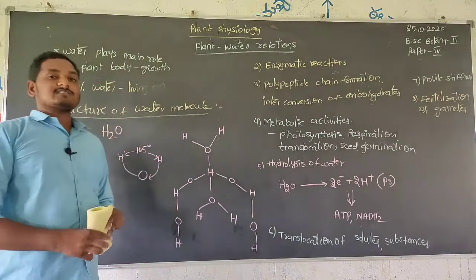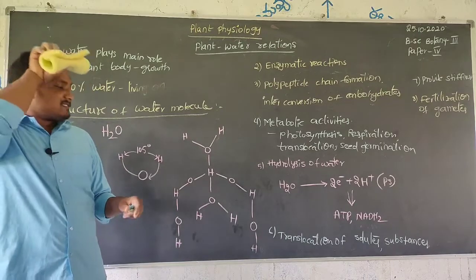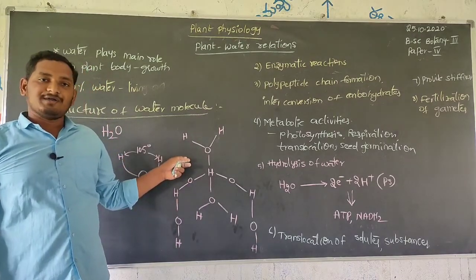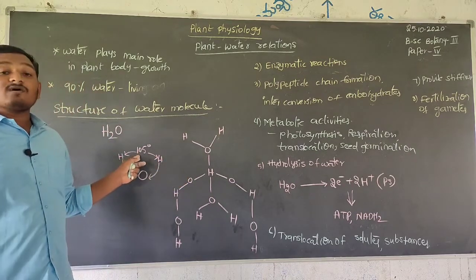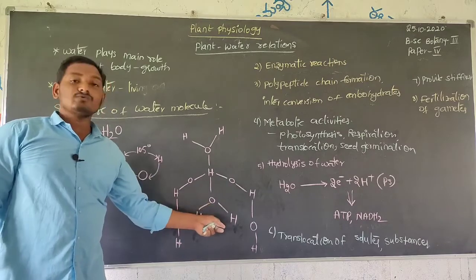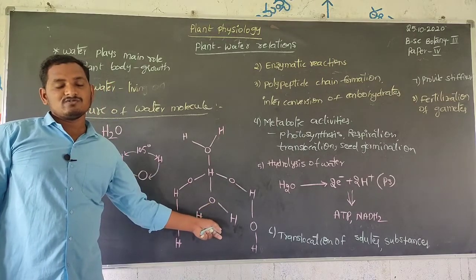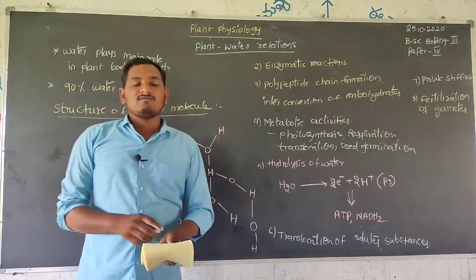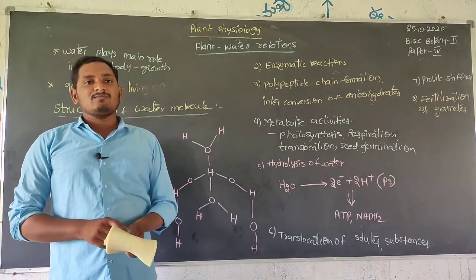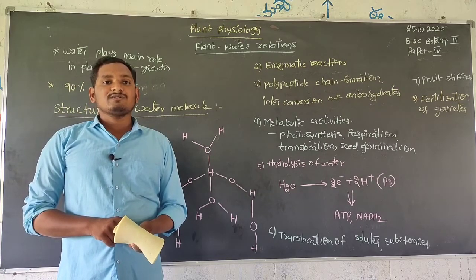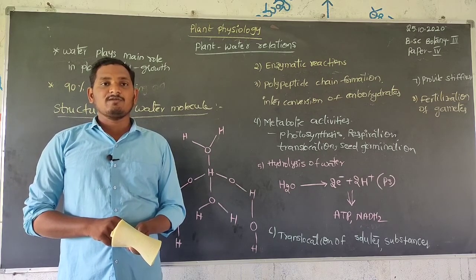This is the structure of the water molecule, in which oxygen is attached to 2 hydrogens at an angle of 105 degrees. This is the water relations. What is the importance of water in the plant body? Next class we are discussing transport of water in the plant body.